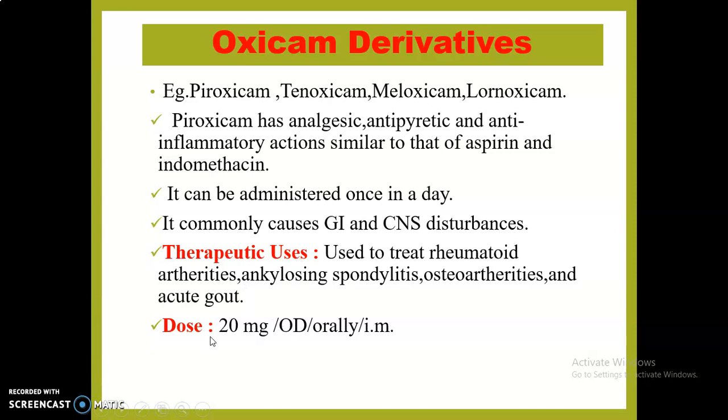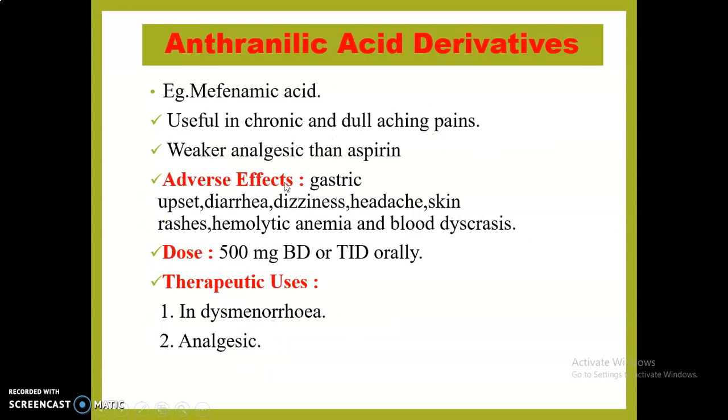As it is a potent drug, it is given in a dose of 20 milligram OD orally or parenterally in the form of intramuscular injection. Next class is anthranilic acid derivative. Preferred drug from this class is mefenamic acid. This mefenamic acid is useful in relieving chronic and dull aching pains. As compared to aspirin, it is a weak analgesic, weak antipyretic.